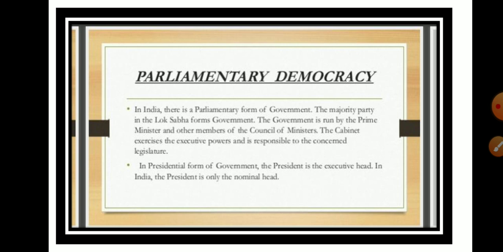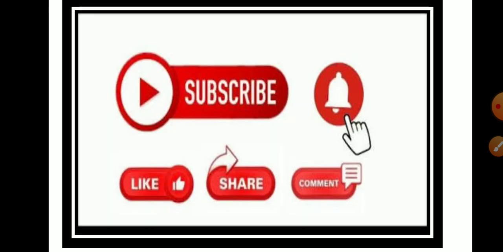In this way, we conclude today's session of the salient features of the Indian Constitution discussion. The remaining part we will discuss in the next lecture.